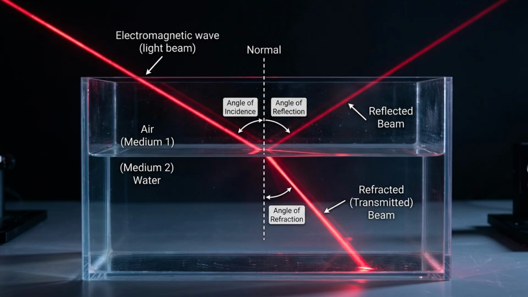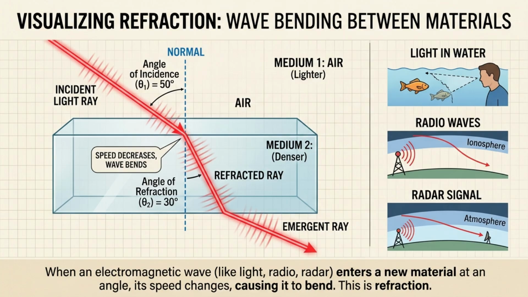In the previous lesson, we learned that when an electromagnetic wave encounters a boundary, part of its energy may be reflected. However, reflection is not the only possible outcome. In many situations, a significant portion of the wave continues into the second medium instead of bouncing back. An interesting observation occurs when the wave enters the new material at an angle. Rather than continuing in a straight line, the wave changes direction. This bending behavior can be observed in light, radio waves, radar signals, and many other electromagnetic systems.